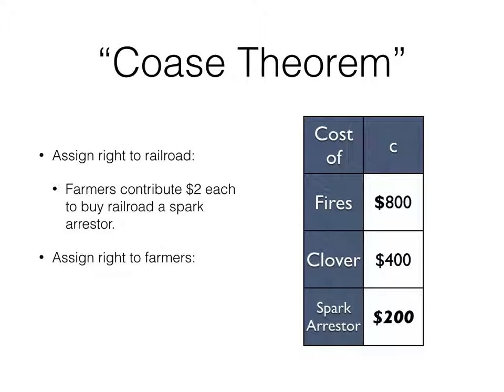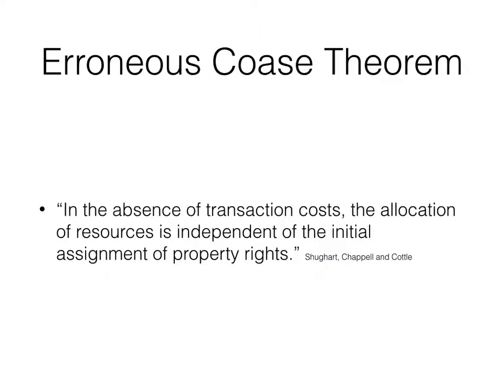Assign the right to the farmers, and the railroad is not going to pay them $800 worth of damage or $400 to switch to clover. They're going to install the $200 spark arrestor. So again, it did not matter to whom you assigned the right, you got the same outcome. This is a common misinterpretation of what Coase is saying.